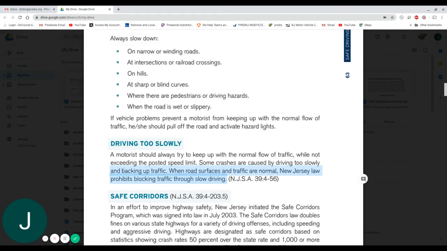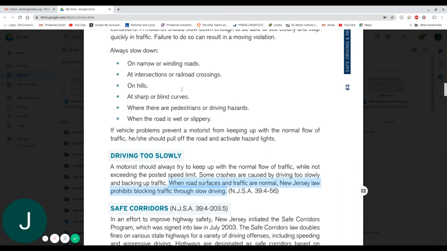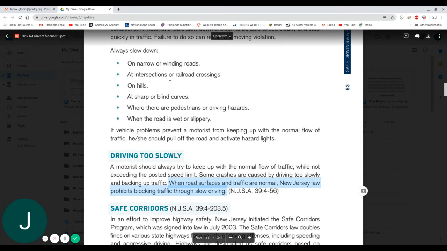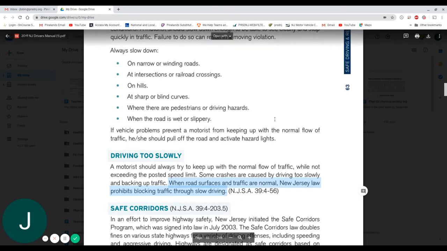You should highlight this next portion here. When road surfaces and traffic are normal, New Jersey law prohibits blocking traffic through slow driving. So you can be ticketed for driving too slowly. The areas where you're slowing down are also the same areas that you're not supposed to be passing anybody in, which we'll also highlight coming up.